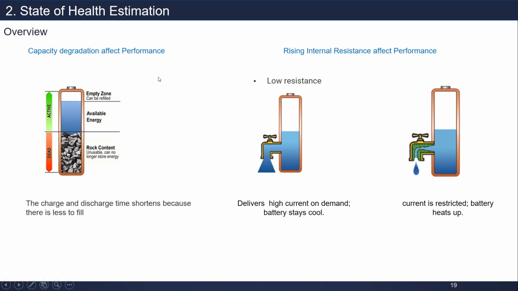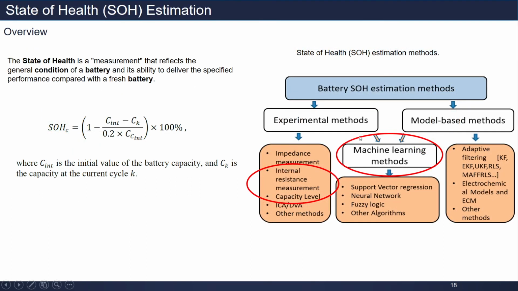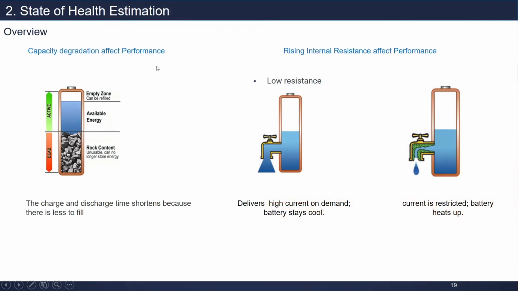Based on this, in the experimental method, they will estimate the SOH, for example based on the rate of capacity degradation, or they will estimate the capacity based on the rate of rising internal resistance.